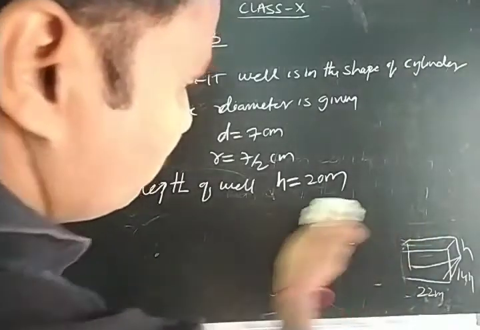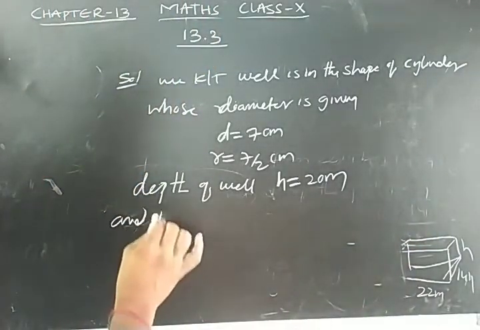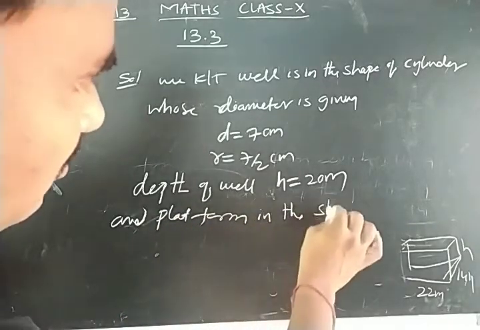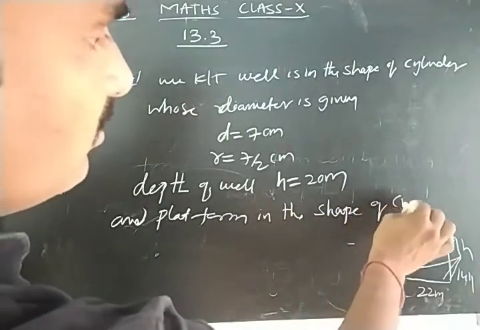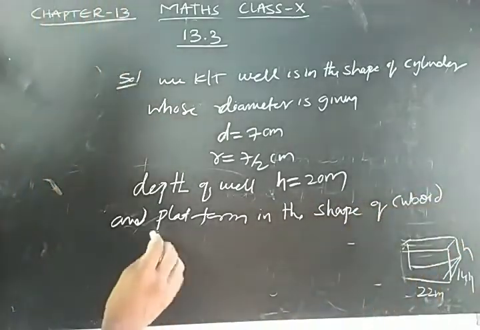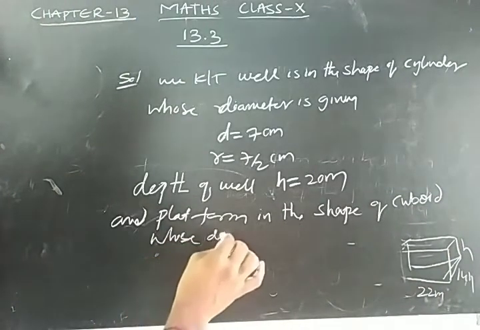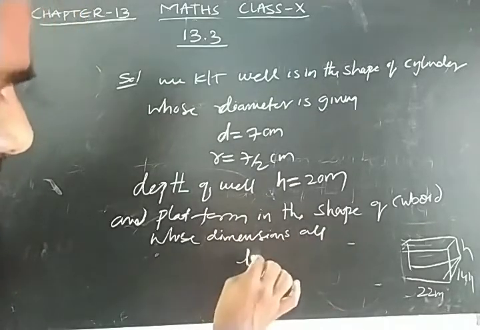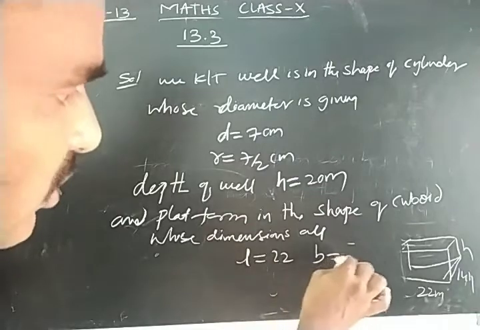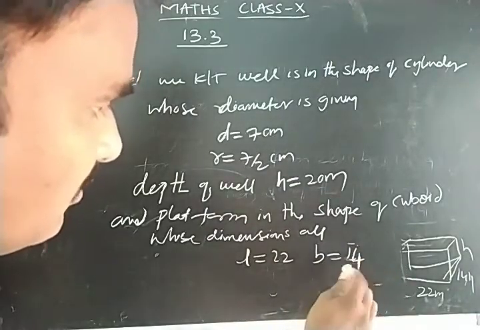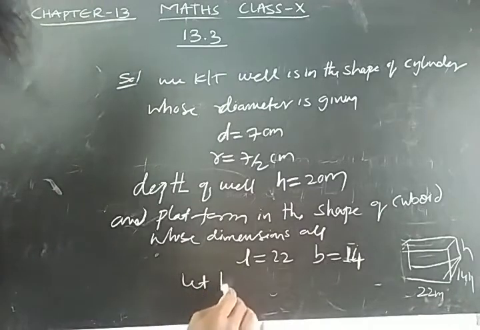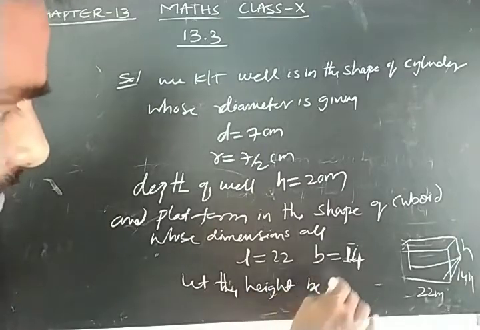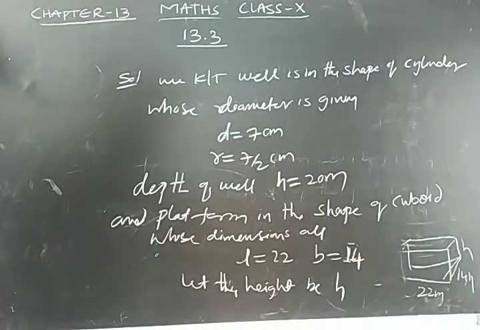The platform is in the shape of a cuboid whose dimensions are length 22 meters, breadth 14 meters. Let the height be h. We are going to find the height of the cuboid.